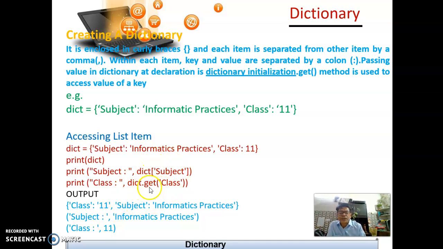Here we have used specially the get command, and here we have given the key within the square brackets, and automatically it has given the value.